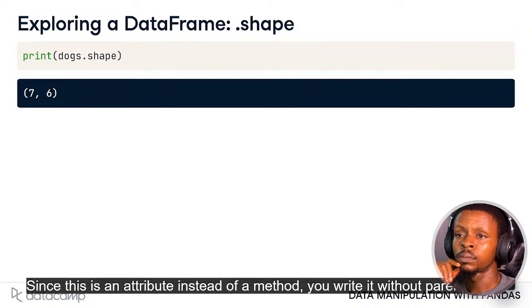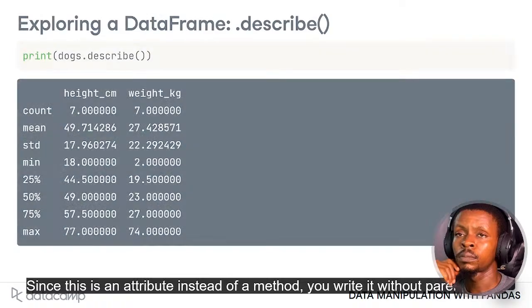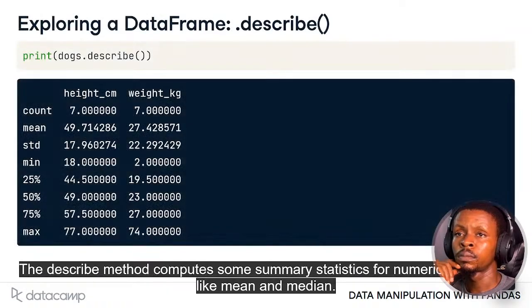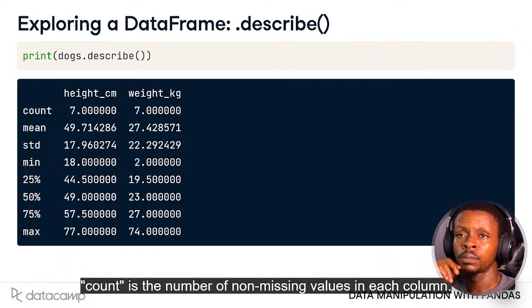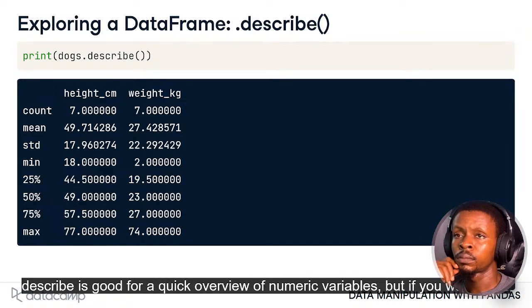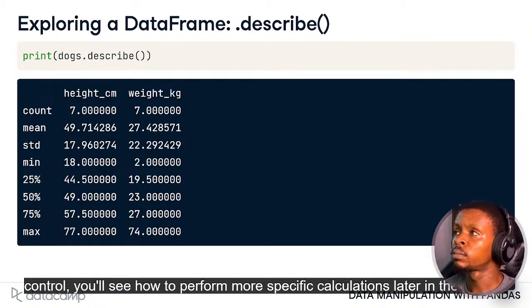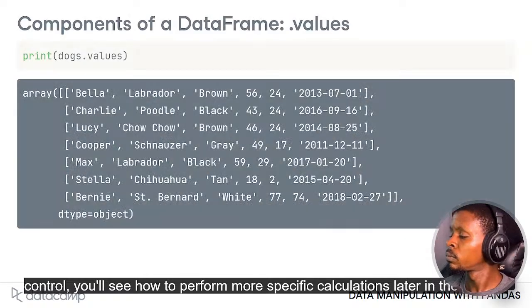Since this is an attribute instead of a method, you write it without parentheses. The describe method computes some summary statistics for numerical columns like mean and median. Count is the number of non-missing values in each column. Describe is good for a quick overview of numeric variables, but if you want more control, you'll see how to perform more specific calculations later in the course.